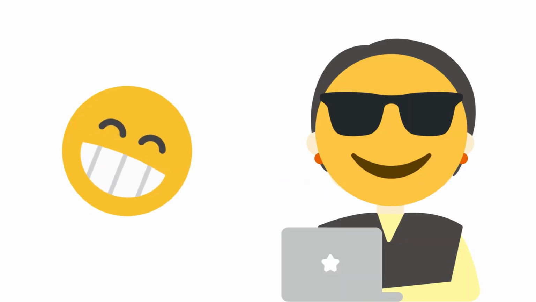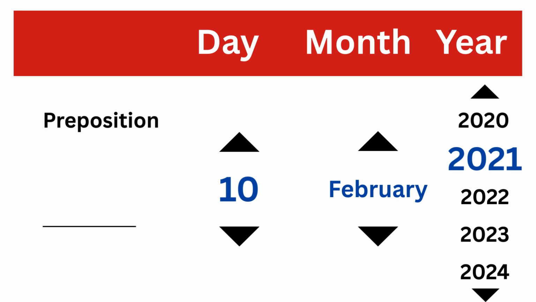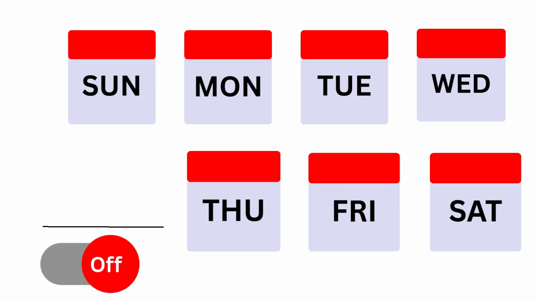But what you have to keep in mind is, when it comes to a specific date or day, we always use the preposition "on." For your reference, on the 10th of February or on the 10th of February 2021. Another example is on the 11th of February or on the 11th of February 2021. Let's talk about weekdays now. When we talk about weekdays, we always use the preposition "on." For example, on Sunday, likewise, on Friday.